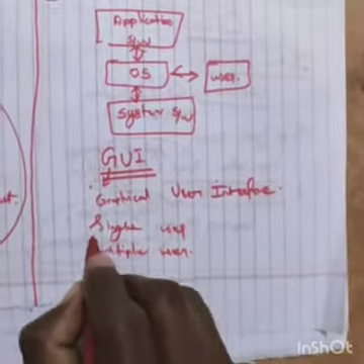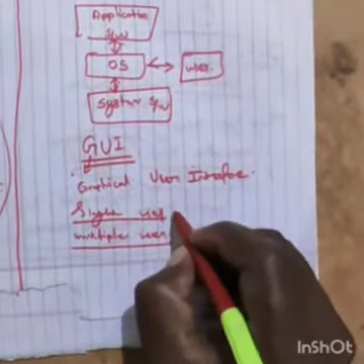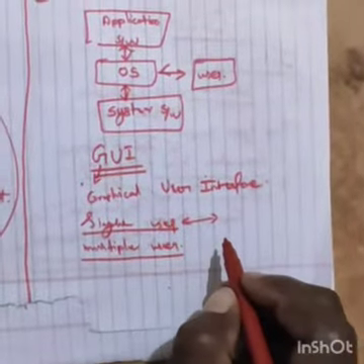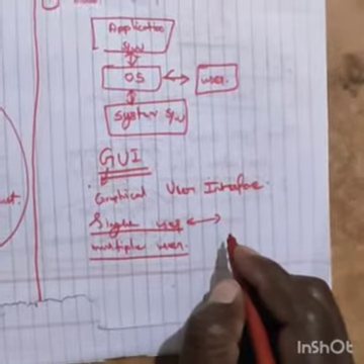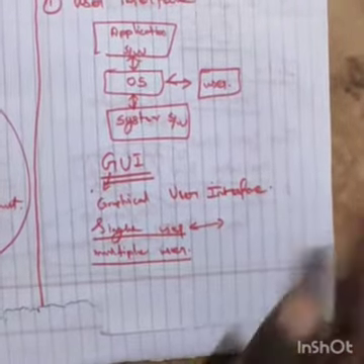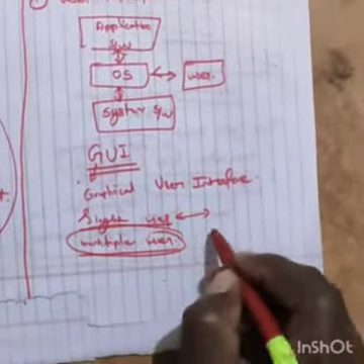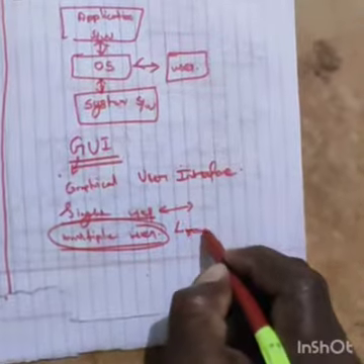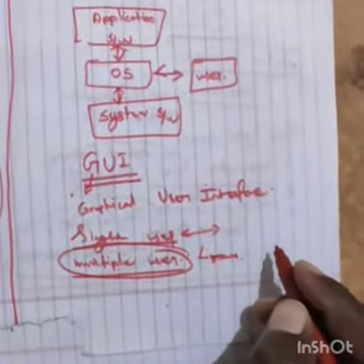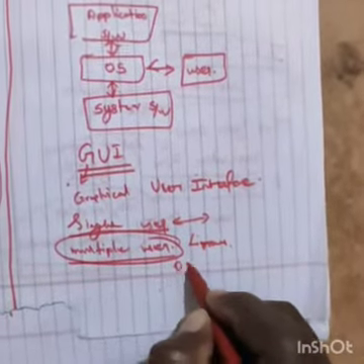Sir, what is meant by single user and multiple user? Single user means at a time only one person does the process. The OS easily processes it and gives the answer. Multiple user means Linux; banks and others use Linux software. That is multiple user software.